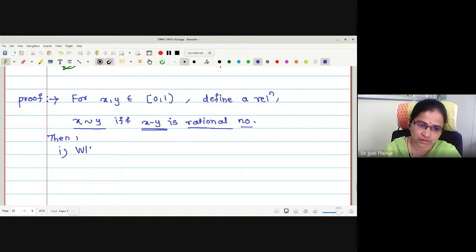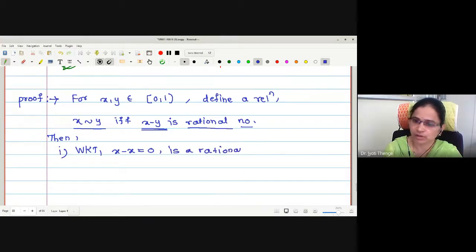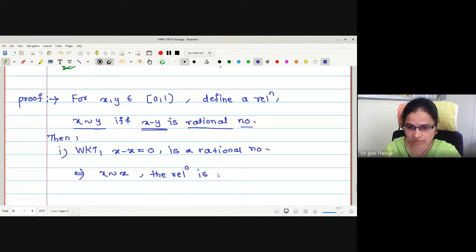We know that x minus x is equal to 0. Whether 0 is a rational number? Yes, ma'am, it is a rational number. Therefore, may I say x is related with x. Therefore the relation is reflexive.